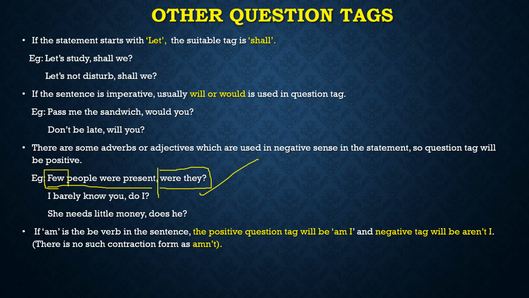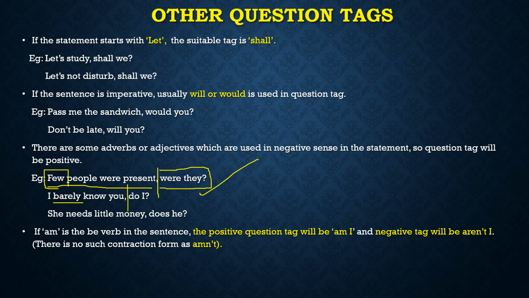We have studied few, a few and the few, right? Few means nothing. It is used in a negative sense. So here, although the words no, not, never are not used, the sense of this statement is negative only. If the sense is negative, we will use positive question tag. I barely know you. Barely is also a word that has a negative sense. So we will use positive question tag.